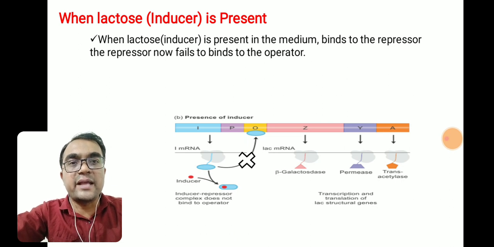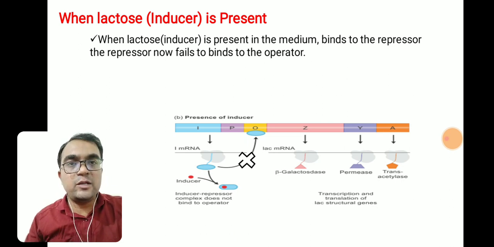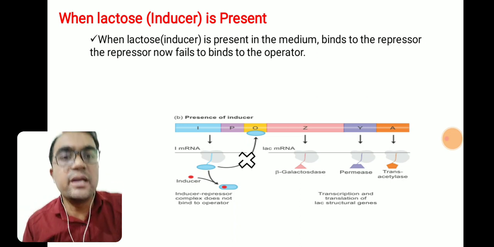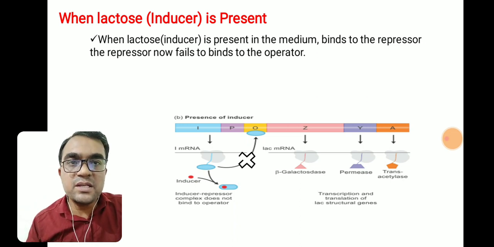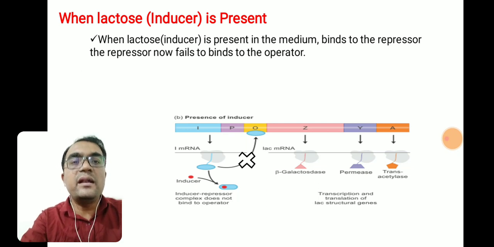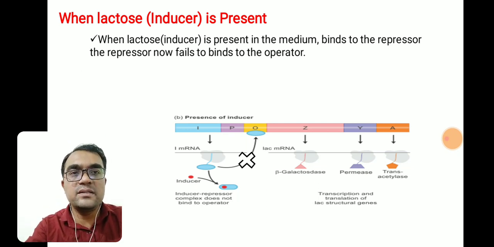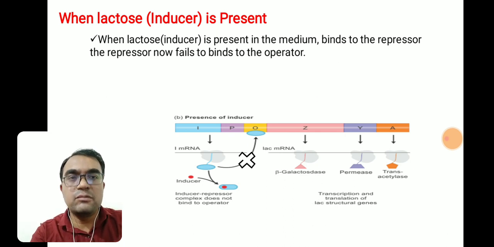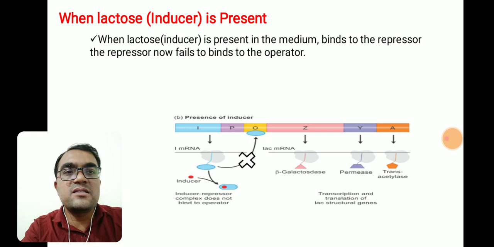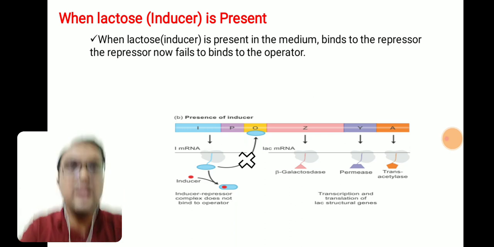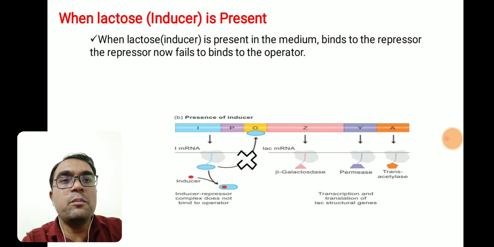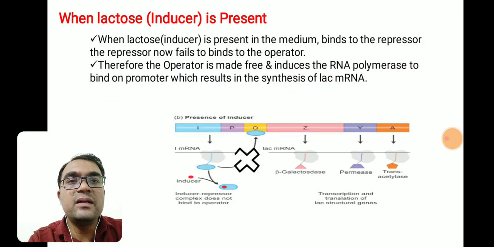You can see in this diagram, there is an inducer, lactose, the red colored dot shown here, that is bound to the repressor, and the repressor-inducer complex doesn't bind to the operator. You can see that this complex formed doesn't bind to the operator region. And once the repressor is not able to bind to the operator, the operator remains free, and now RNA polymerase is able to bind to the promoter.